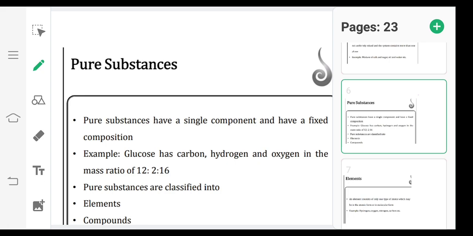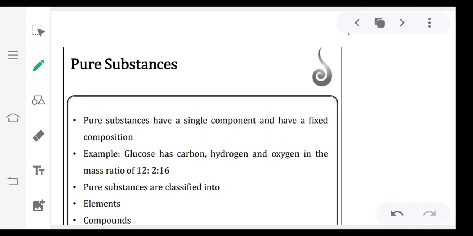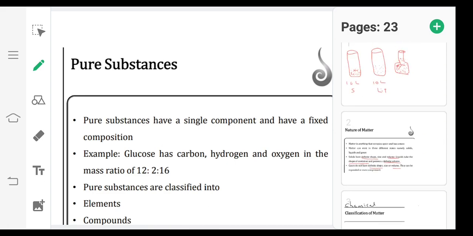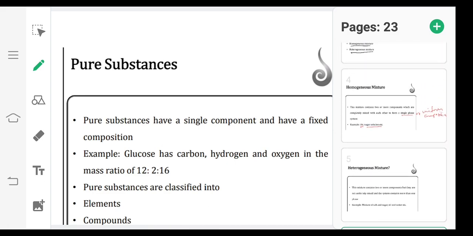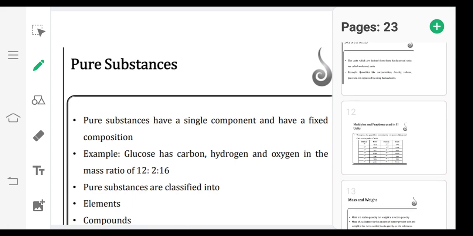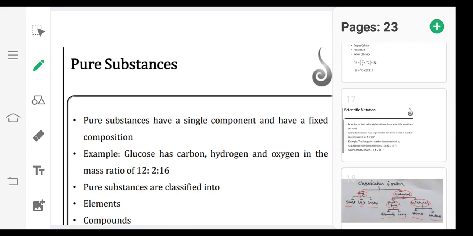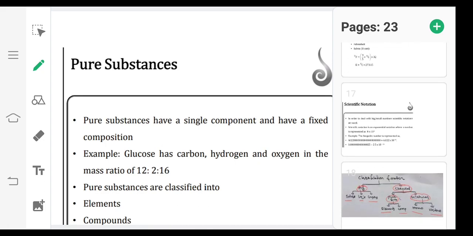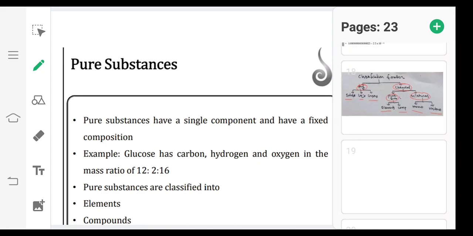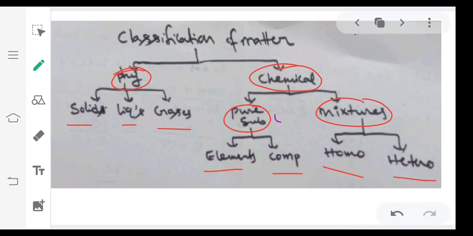Now we'll see about pure substances. According to chemical classification, as in the flowchart I showed, matter can be divided into pure substances and mixtures.